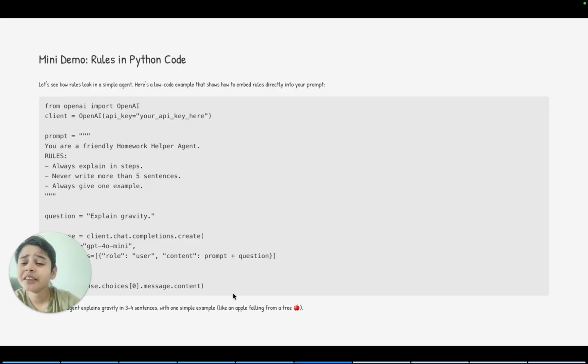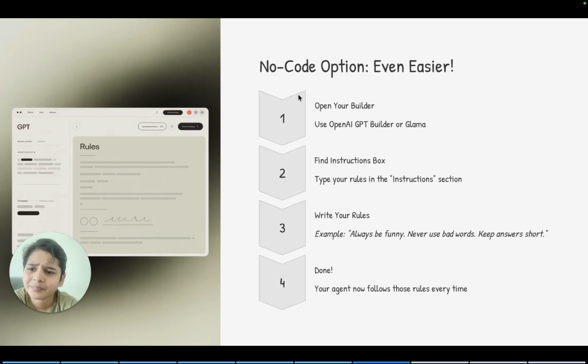So let's see how rules look in a simple agent. You can see here's the prompt, everyday drill. I'll put this in the description below so you can try it for yourself. Now, you don't have to use really complicated coding tools. You can use no-code builders. It's even easier. Just type rules in the instructions box. For example: always be funny, never use bad words, and keep answers short. Now your agent follows these rules every single time.